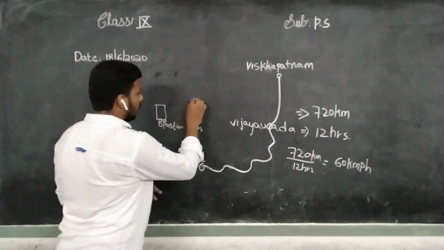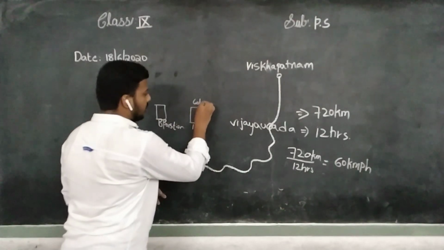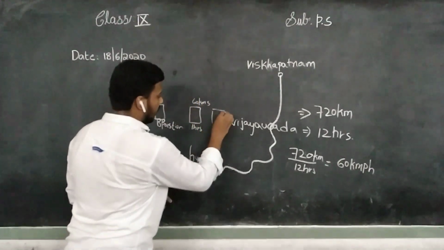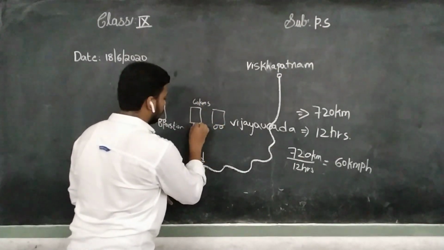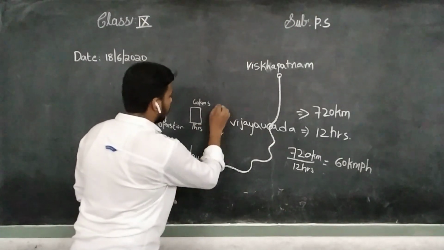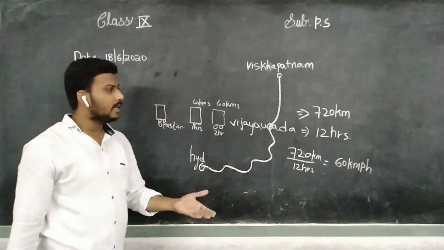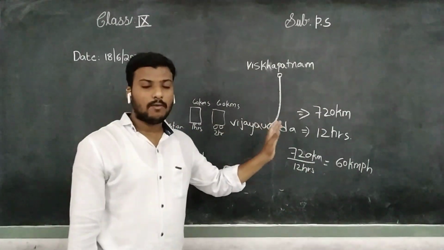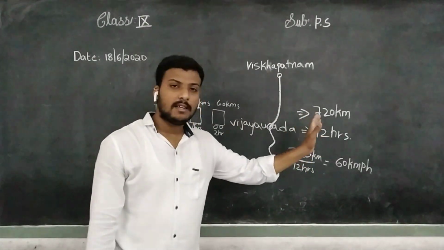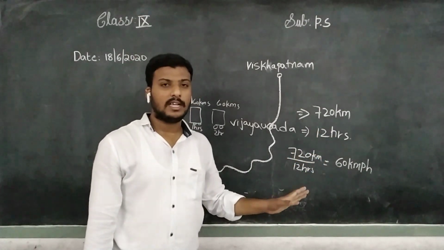For 1 hour, it completed exactly 60 kilometers. For the second hour, it exactly completed 60 kilometers. No, we cannot say that the train is covering equal distances in equal hours. We cannot say. Understand, children?